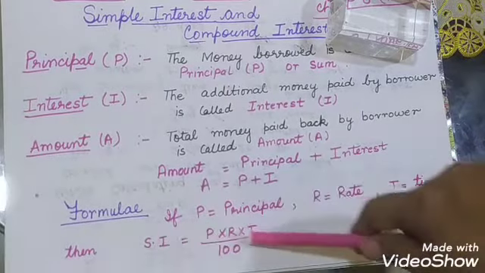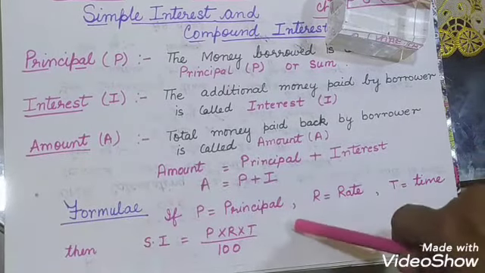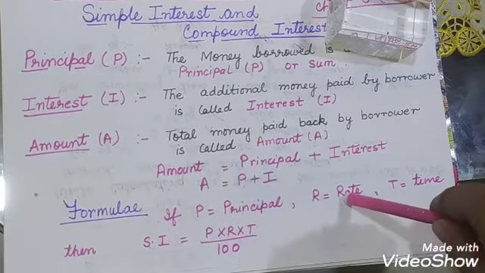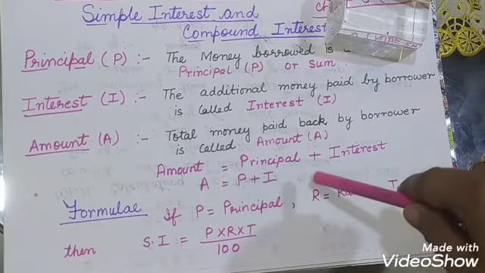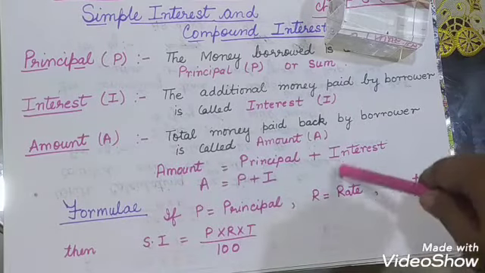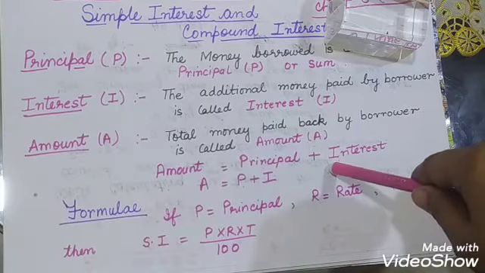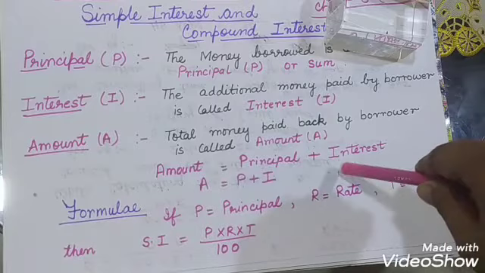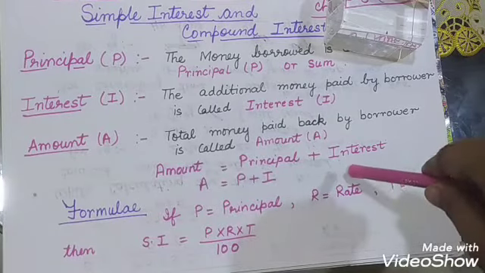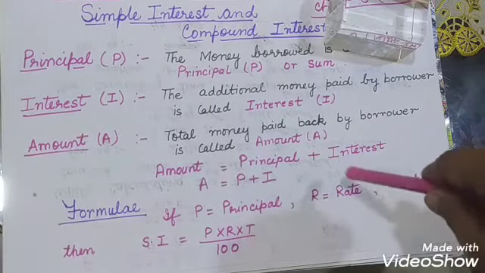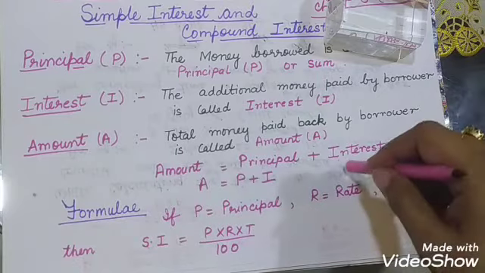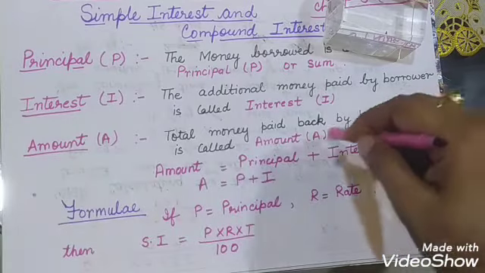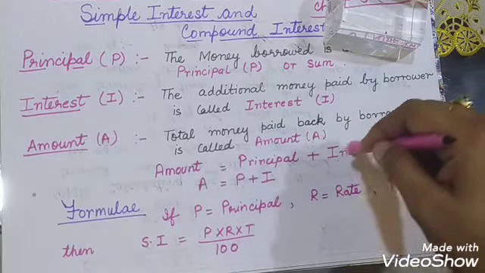Now the term SI comes. So what is the meaning of SI? SI means simple interest. It means that when interest is simple, interest is not changing for the complete period of time. If you are going to take a loan of 1 lakh from the bank for 5 years, and the bank has charged interest at the rate of 10% to you, and this 10% rate is fixed over the complete time, it means for the 5 years the 10% interest is fixed.